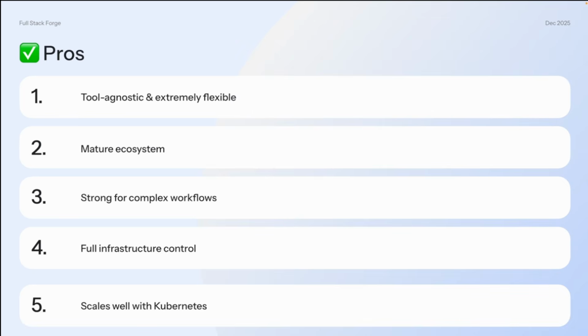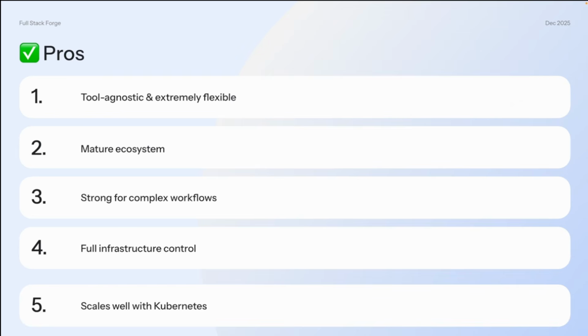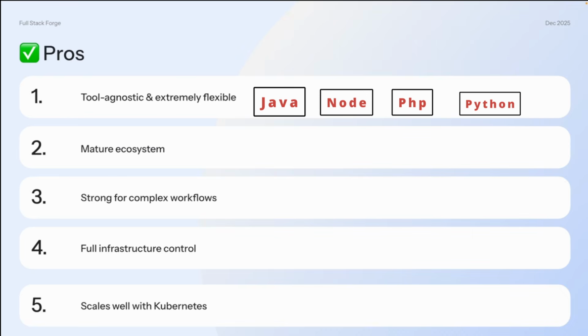It integrates with any cloud, any registry, or any orchestrator. Say you want to use Docker, or the GitLab registry, whichever kind of registry you're using to host your images, you can easily integrate Jenkins with it. Also, it is ideal for polyglot microservices like Java, Node, PHP, Python, running on any platform. Jenkins will be very ideal for such applications.